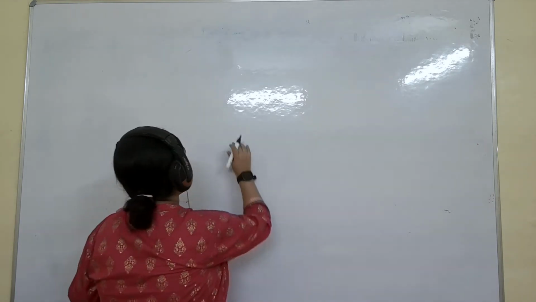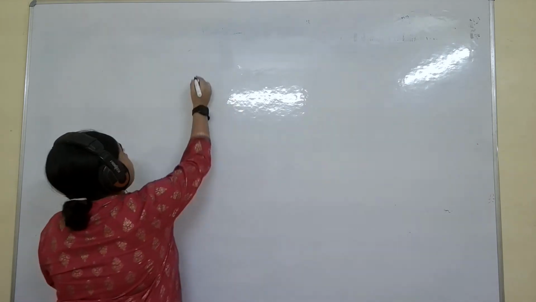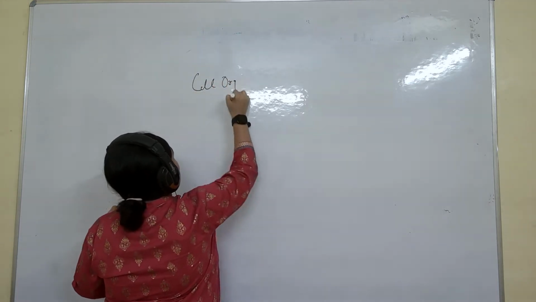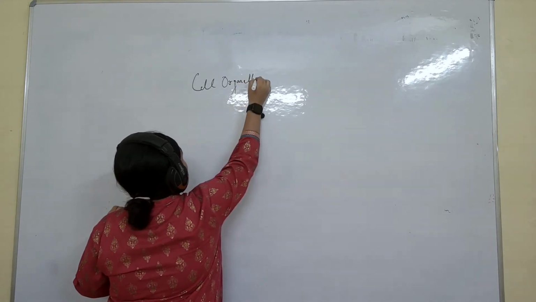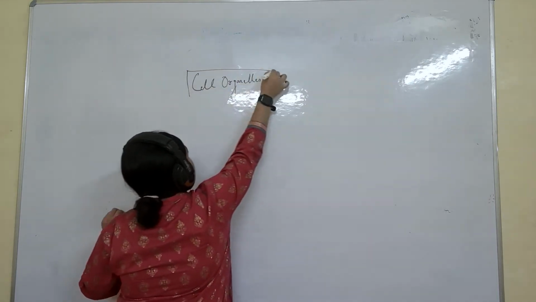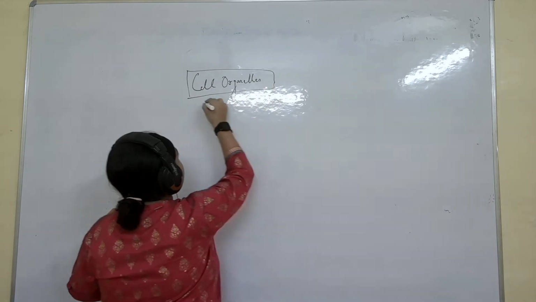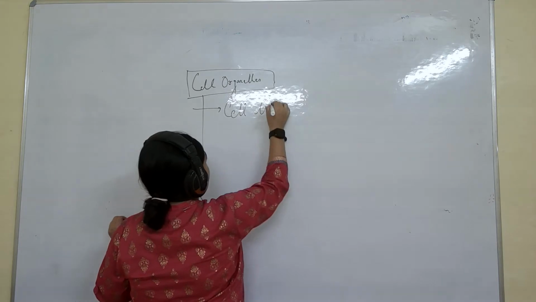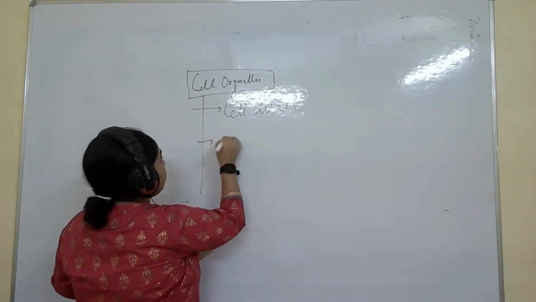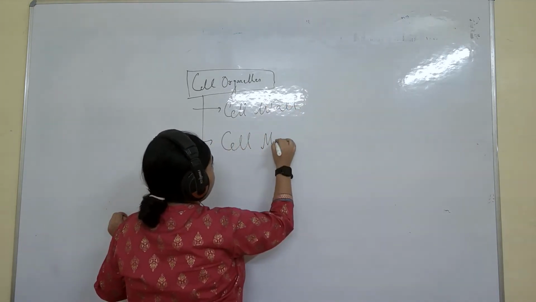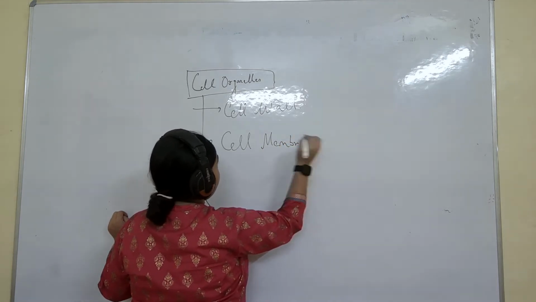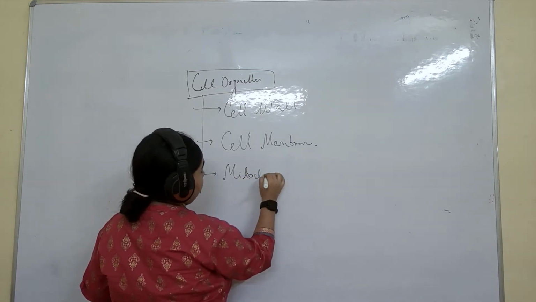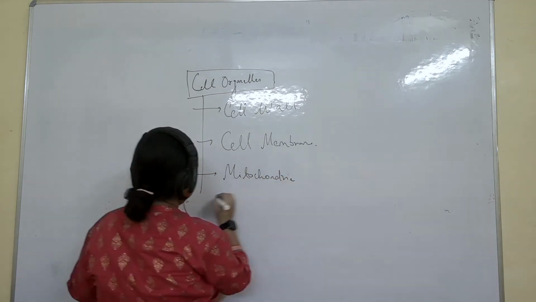We will be talking about the cell organelles that are present. Okay. What are the cell organelles that we will be talking about? We will be talking about cell wall, cell membrane, mitochondria.